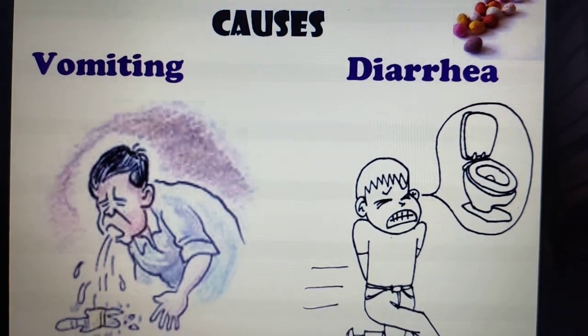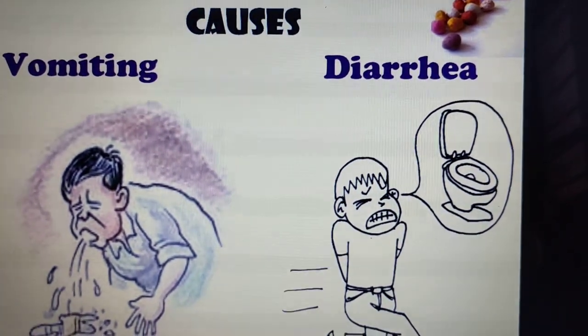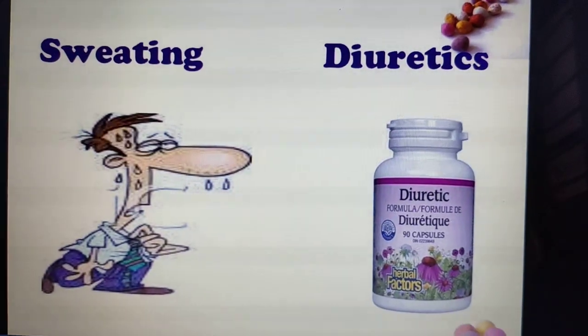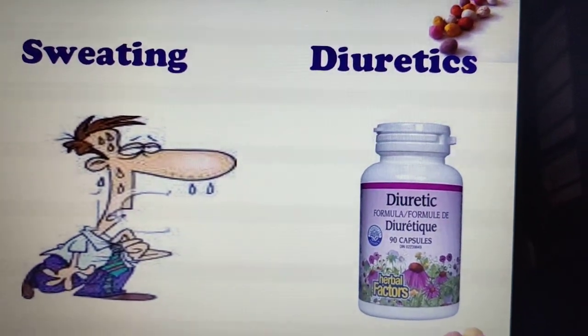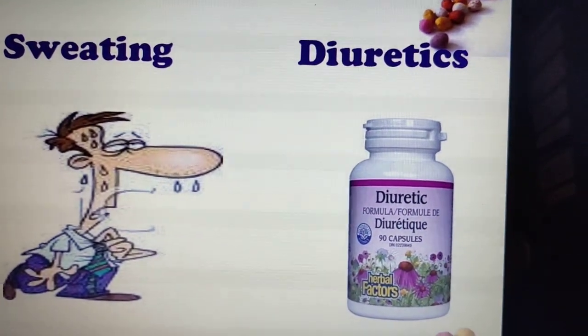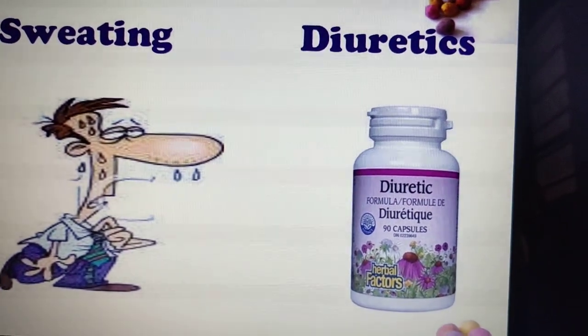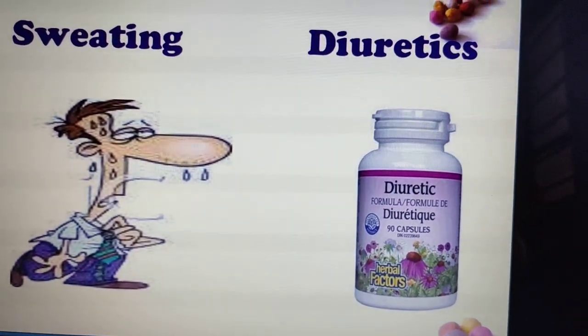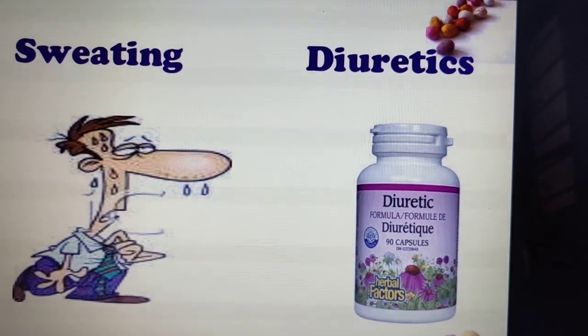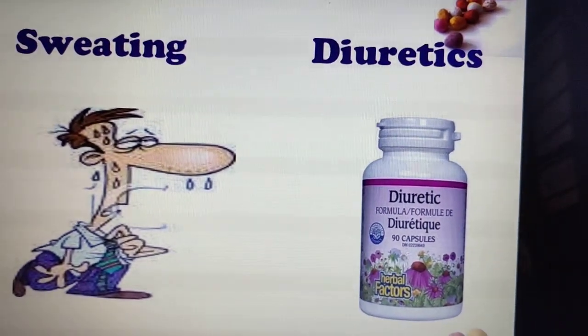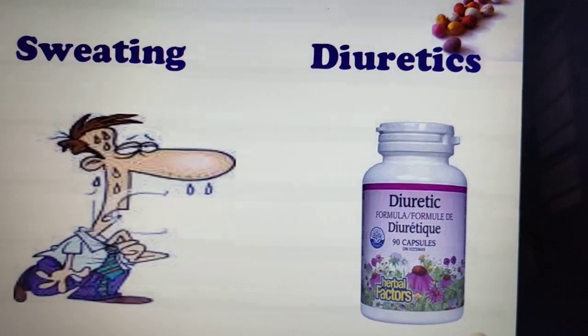Excessive vomiting, diarrhea, sweating, and the use of excessive diuretics are the causes of low sodium, which we call hyponatremia.